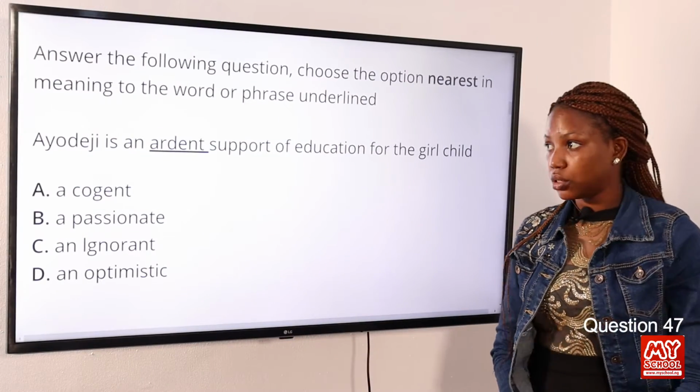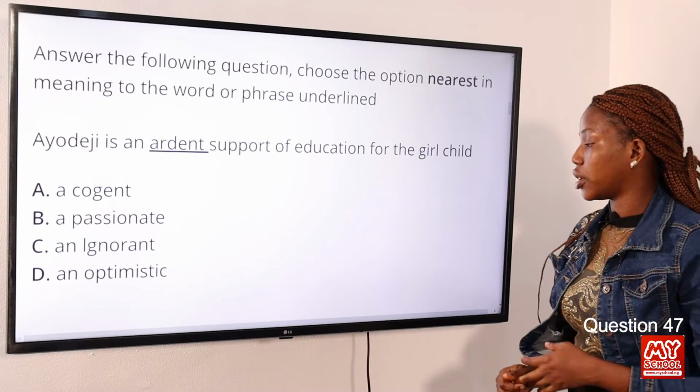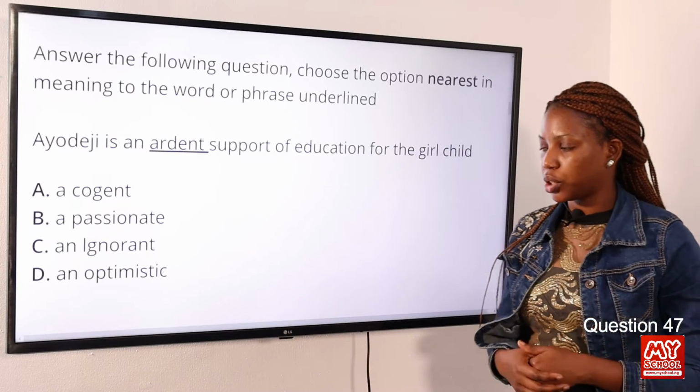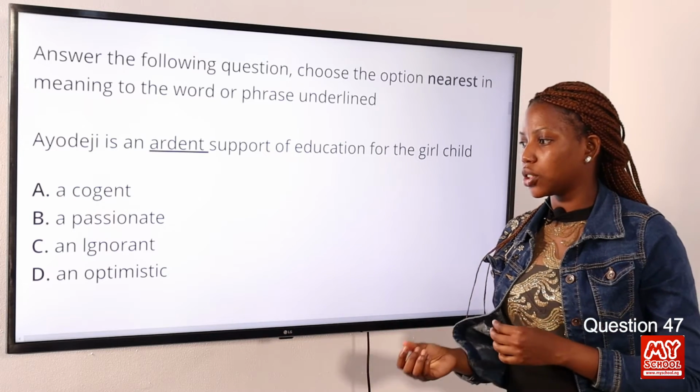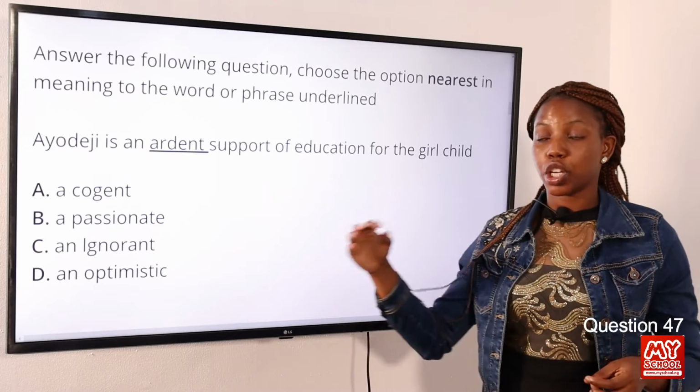Question 47. Ayodeji is an ardent supporter of education for the girl child. Option A, a cogent. Option B, a passionate. Option C, an ignorant. Option D, an optimistic. Now, the answer to this question is option B, a passionate.